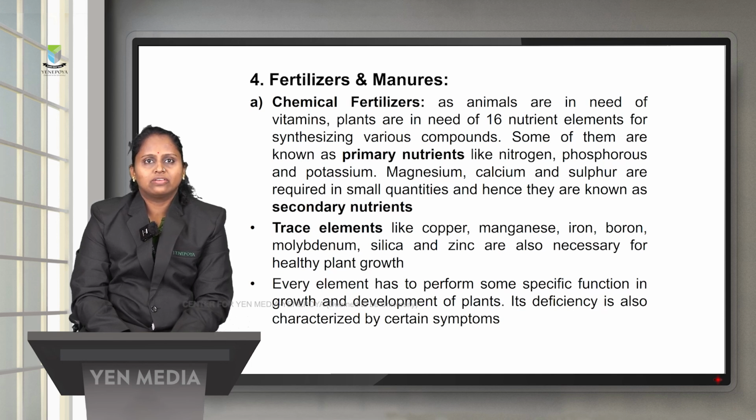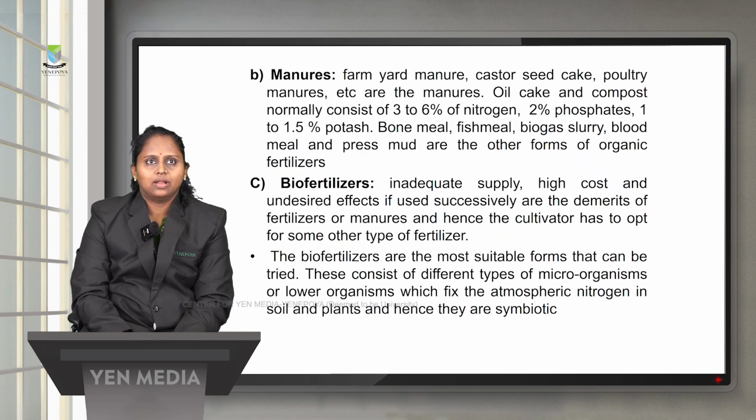So also, apart from primary and secondary nutrients, we also have the trace elements which are required. The elements required in minute quantities may be copper, manganese, iron, boron, molybdenum, silica and zinc. So they are the ones which are required in the minute amount. Every element has its own specific function in the growth and development of the plant, and its deficiency will also lead to certain kinds of symptoms in the plants.